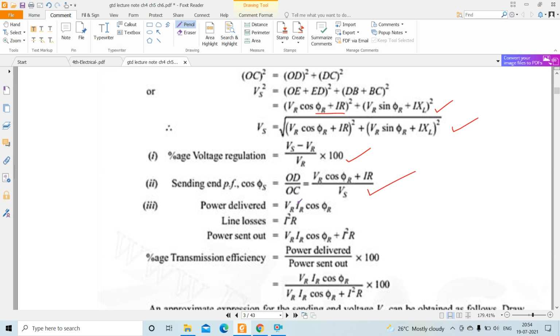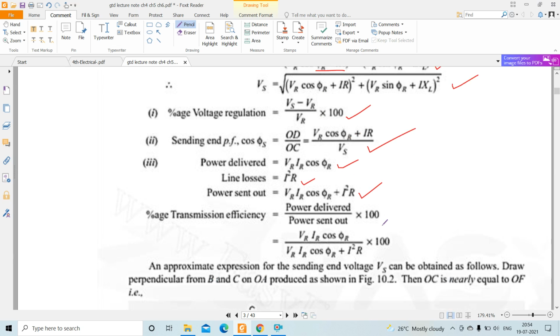Then power delivered VR IR cos phi r. Then line losses I square R. Then power sent out is VR IR cos phi r plus I square R. So the transmission efficiency is power delivered divided by power sent out into 100, equal to VR IR cos phi r divided by VR IR cos phi r plus I square R into 100. This is the formula for percentage of transmission efficiency.